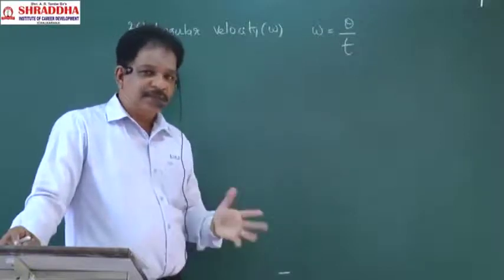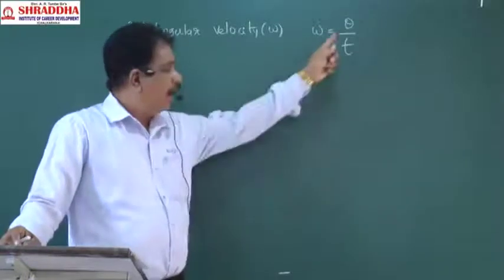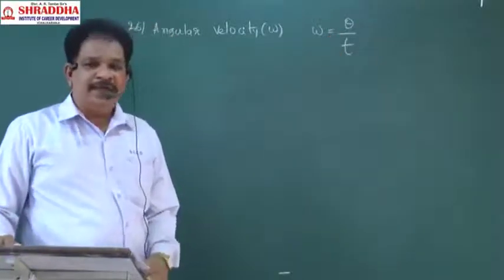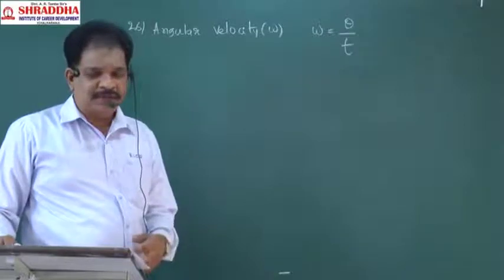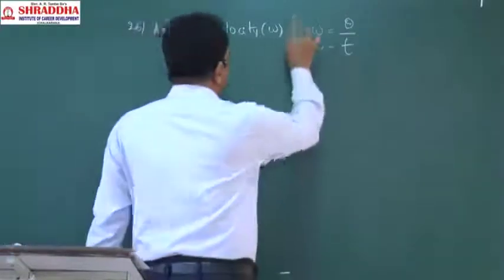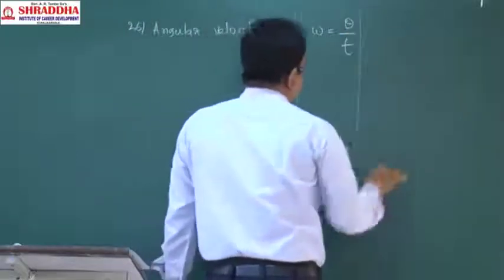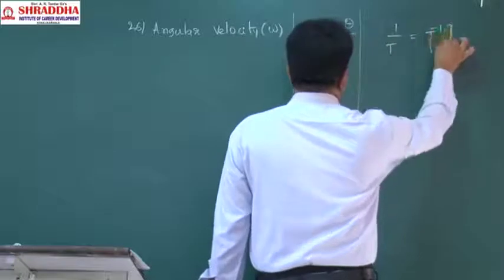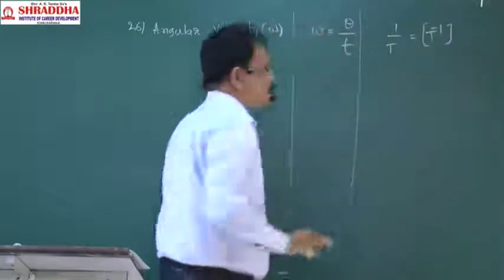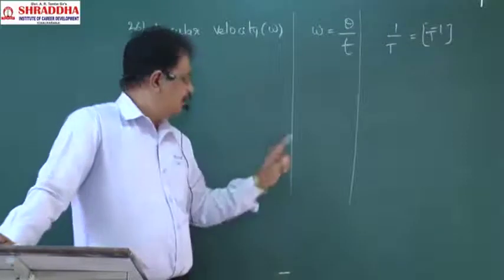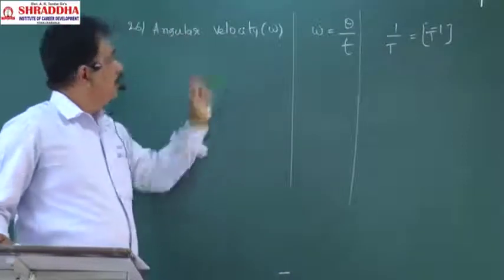Theta has no dimension. Theta is what? Angular displacement. Angular displacement has no dimensions. No dimensions means what do we have to write? 1. Time will be T. So, T power minus 1. That is the dimensional formula of angular velocity.